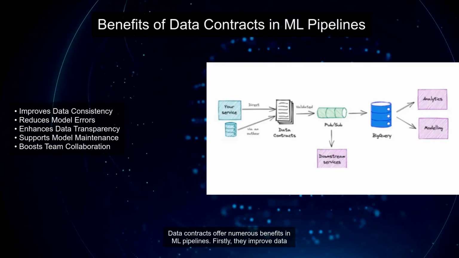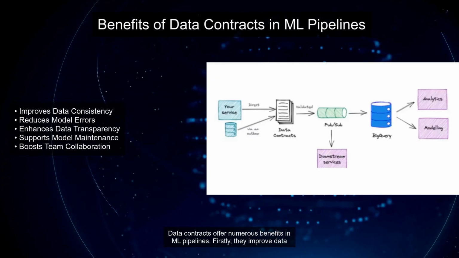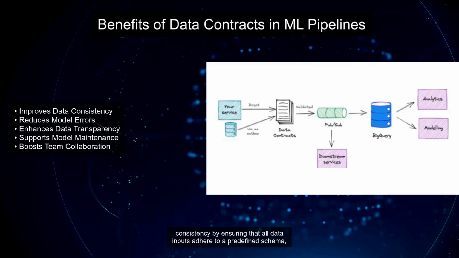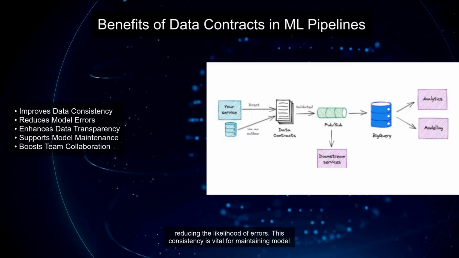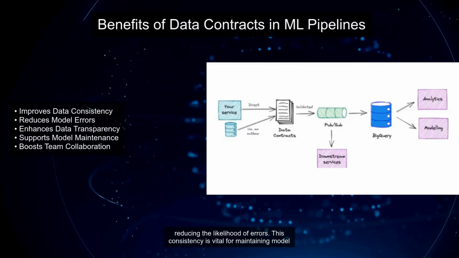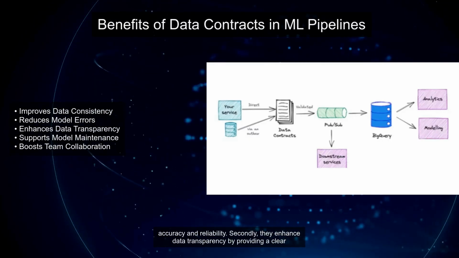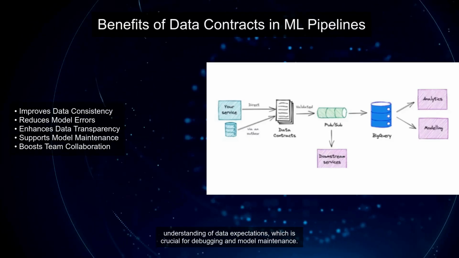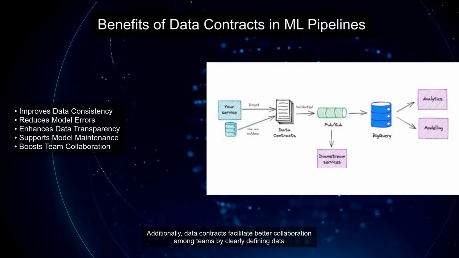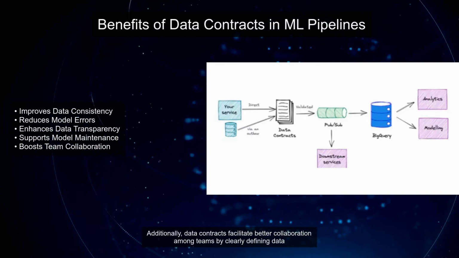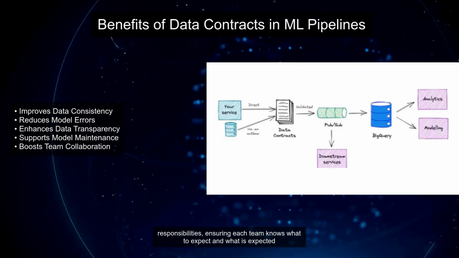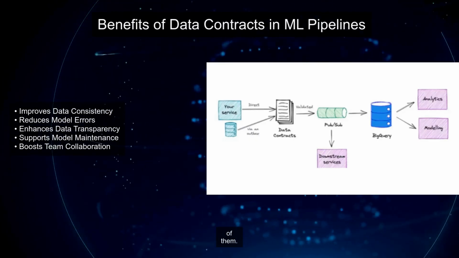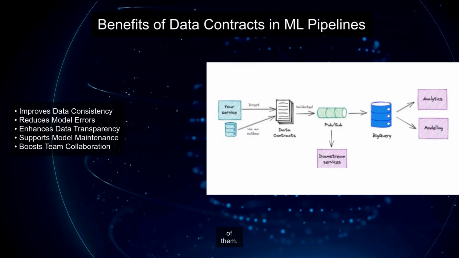Data contracts offer numerous benefits in ML pipelines. Firstly, they improve data consistency by ensuring that all data inputs adhere to a predefined schema, reducing the likelihood of errors. This consistency is vital for maintaining model accuracy and reliability. Secondly, they enhance data transparency by providing a clear understanding of data expectations, which is crucial for debugging and model maintenance. Additionally, data contracts facilitate better collaboration among teams by clearly defining data responsibilities, ensuring each team knows what to expect and what is expected of them.